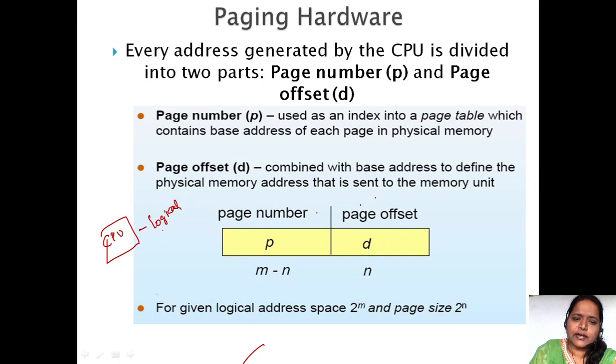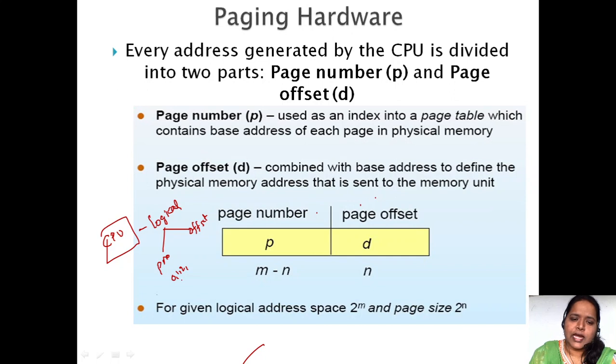This logical address is divided into two parts. The first part is the page number and the second part is the offset. So page number, in the sense, which page? Is it page 0, the first page, or the second page? Offset, in the sense, to which limit?